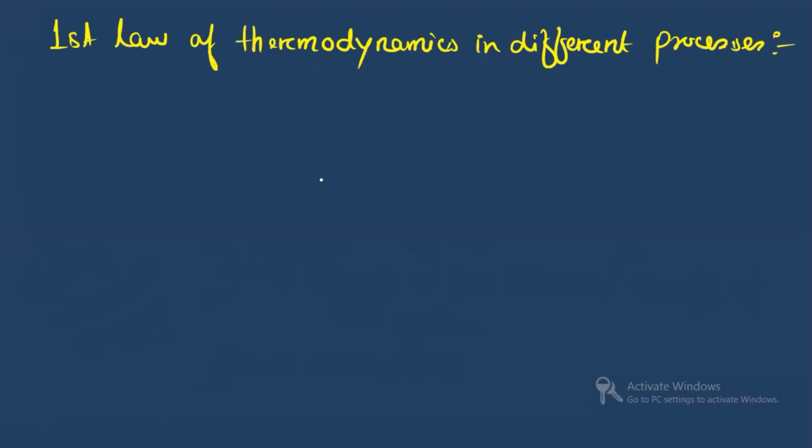In the previous lecture we have seen this, but once again, let's see the first law in different processes. Let's see the cyclic process. We have discussed that a cyclic process is a process in which a system moves from one state to another through different states, and comes back to the original state.